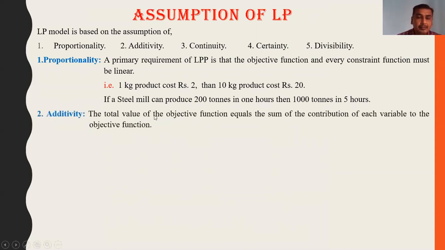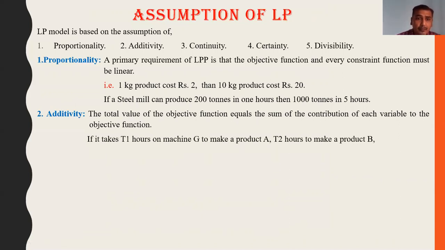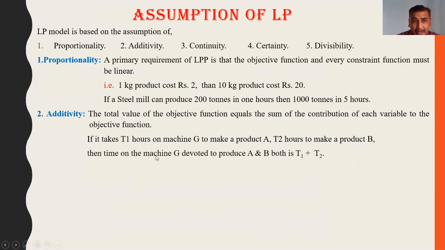Second, additivity. Additivity means the summation of all the time. The total value of the objective function equals the sum of the contribution of each variable to the objective function. If it takes T1 hours on machine G to make product A and T2 hours to make product B, then the time on machine G devoted to produce both A and B is T1 plus T2. That is additivity, the summation of all the time.